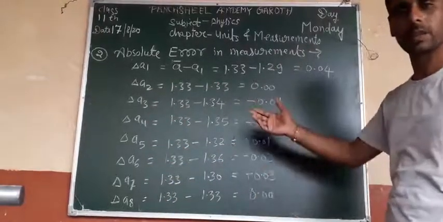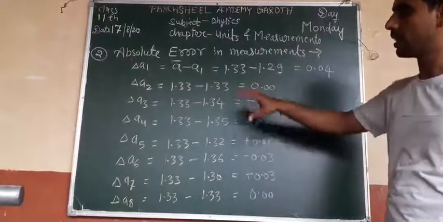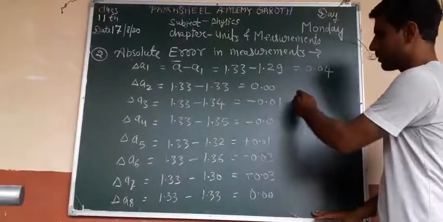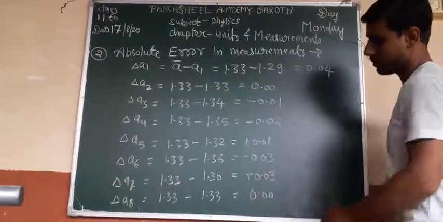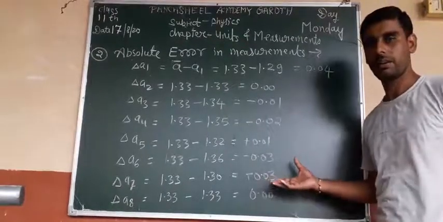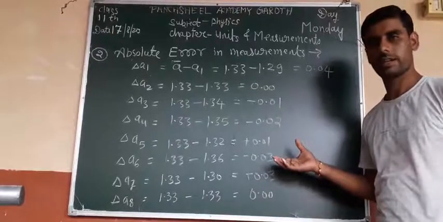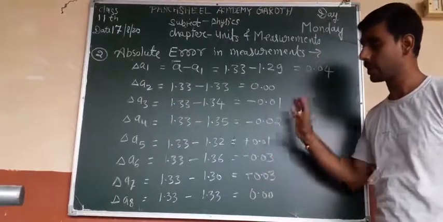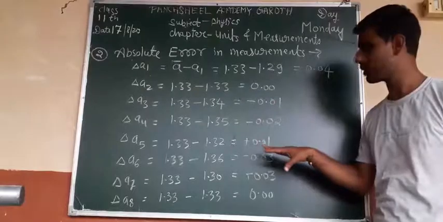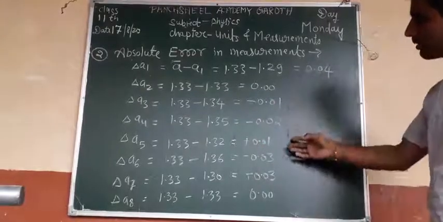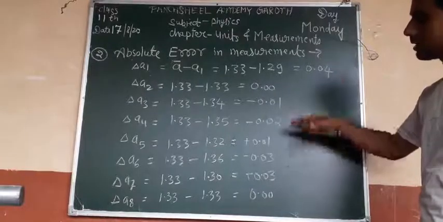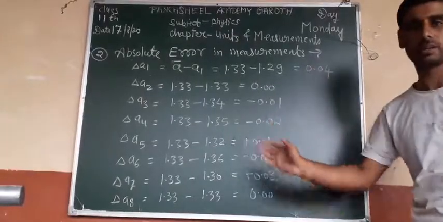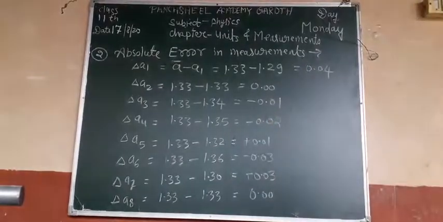Okay, now find the average of all these values. Okay, this negative value we also take positive, because delta A mean we always take positive. Okay, delta A always taken as positive. Okay, so please neglect the minus sign in these three readings and find their mean. Okay, find the mean of this quantity.